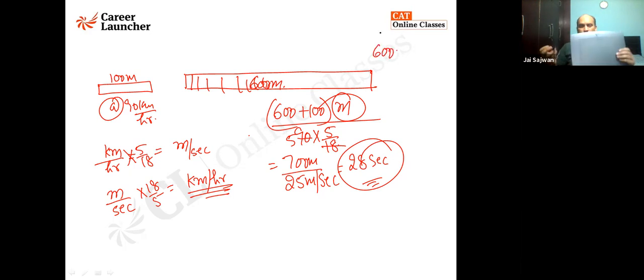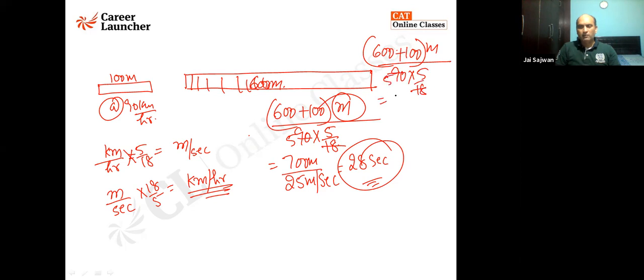If I'm at the front of this train, understand it in this way. I am in front of this train and I'm singing a song like Shah Rukh Khan, Chaiya Chaiya. So I have crossed this so far. The white one has already crossed this writing pad. I would say the man has crossed this platform, but the train is yet to cross it. Until this distance is added, you cannot say the train has crossed this platform. So the length to be taken is 600 plus 100 meters, my dear. And the speed is 90 kilometer per hour multiplied by 5 by 18. I'll cancel it. That will be my answer. That is 28 seconds.